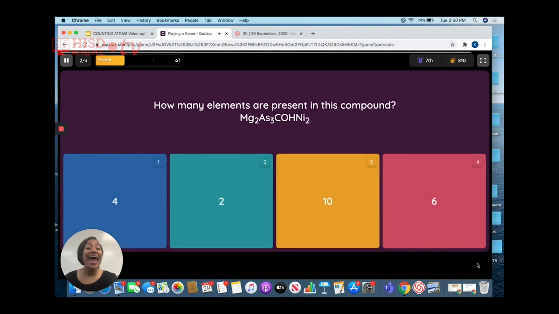How many elements are present in this compound? So elements, remember, are what we discussed a couple weeks ago. They can be found on the periodic table. Or you can just count the capital letters. So how many capital letters do you see in this compound? 1, M, A, C, O, H, and N. So 4, 6.